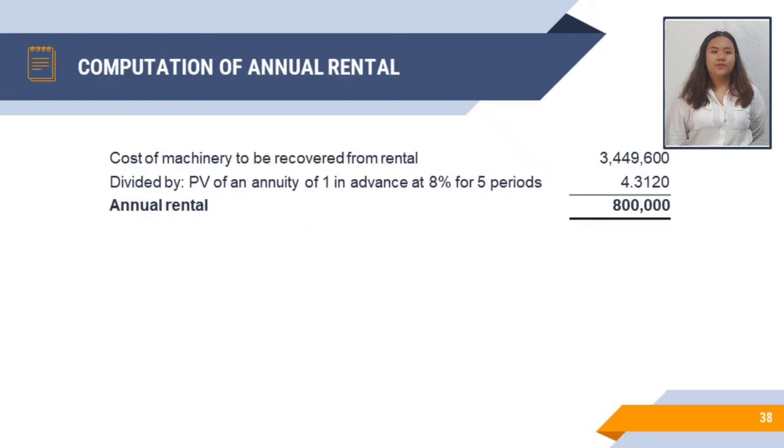To compute the annual rental, we need to divide the cost of machinery of 3,449,600 pesos by 4.312 and we will get the annual rental of 800,000 pesos. We can see that the residual value is completely ignored in the computation of the annual rental and the unearned interest income, as the machinery will not revert to the lessor at the end of the lease term because the lease provides for a transfer of title to the lessee. Also note that the annual rental is payable in advance. Hence, the annuity of 1 in advance or annuity due factor is used in the computation.